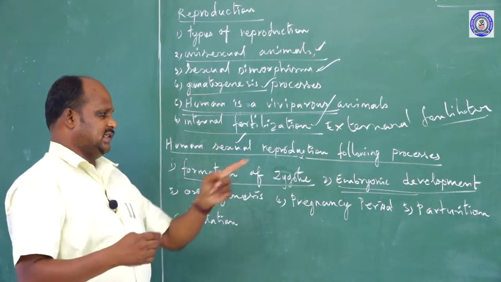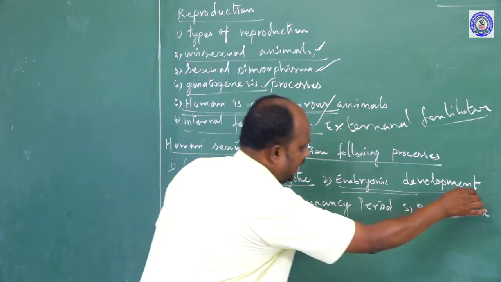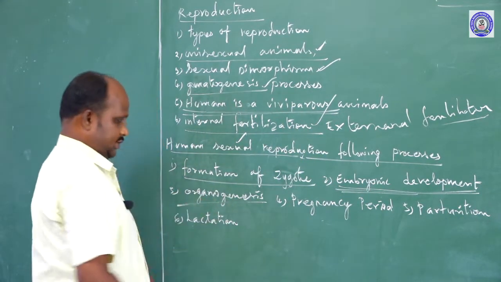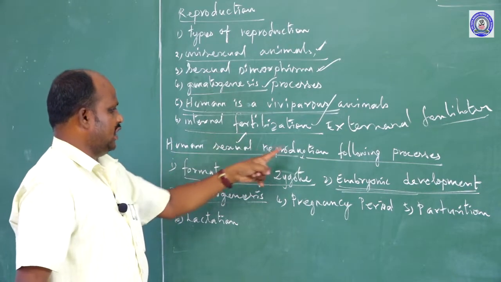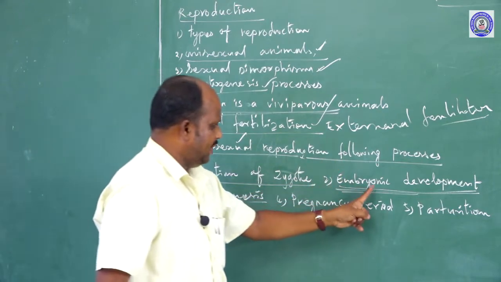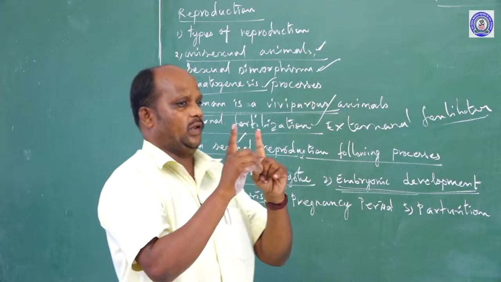Throughout the two types of cell divisions, the embryo gradually develops into a ball-like structure. That is called embryonic development. Second one, organogenesis. In human sexual reproduction, we follow many processes. Formation of zygote is over, embryonic development is over. Third one is organogenesis. What is called organogenesis?